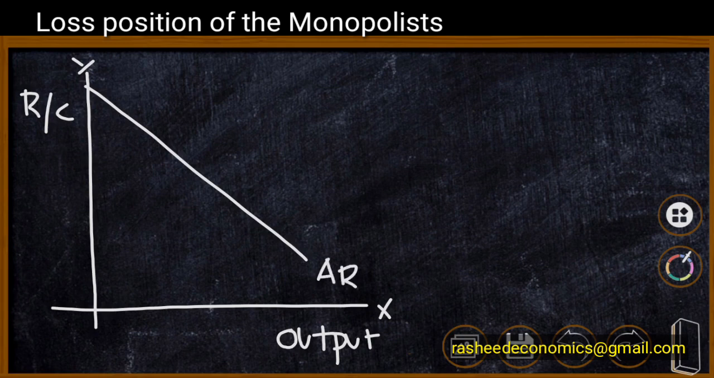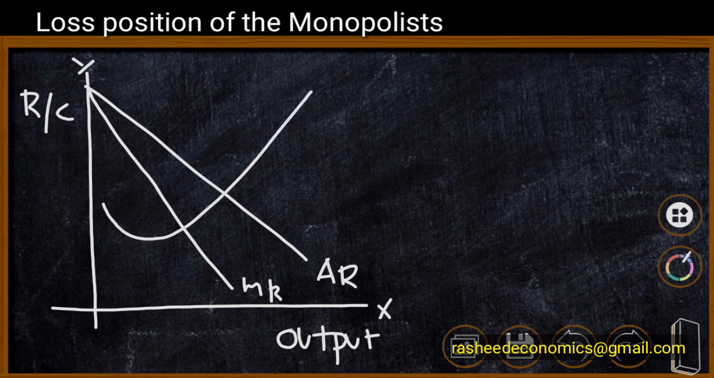Corresponding to this average revenue curve, we have a downward sloping marginal revenue curve which lies below the average revenue curve. This is the marginal revenue curve, and we have an MC curve. After getting MC, we can plot the equilibrium. The equality between MC and MR is identified. Corresponding to this equilibrium point, we have identified the equilibrium output as OM.